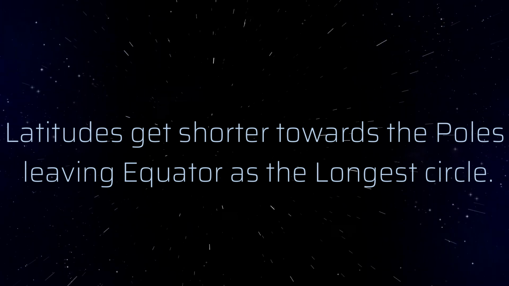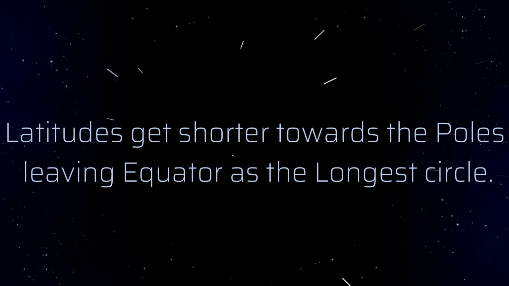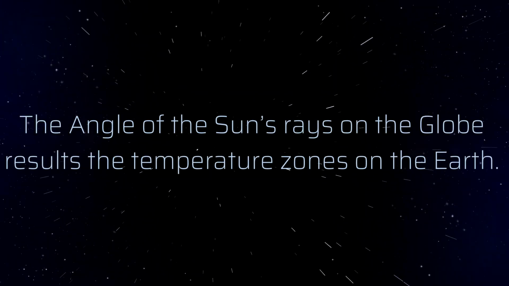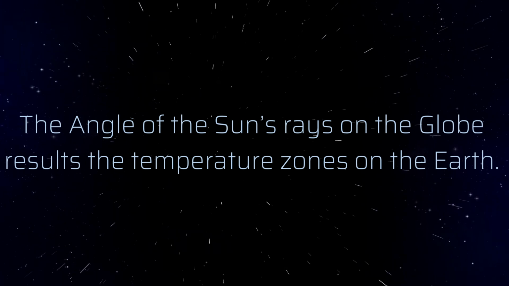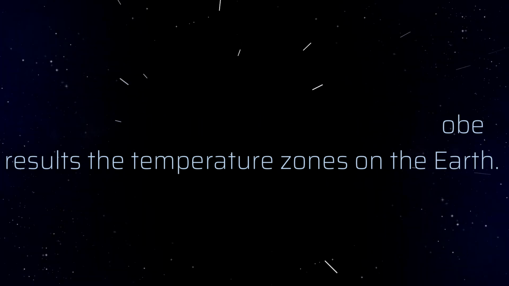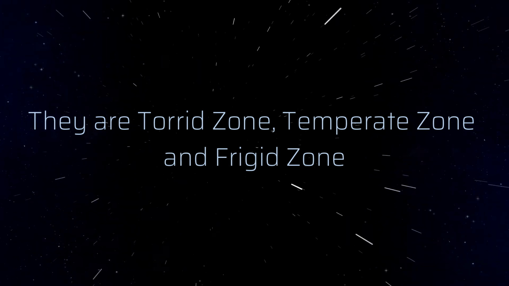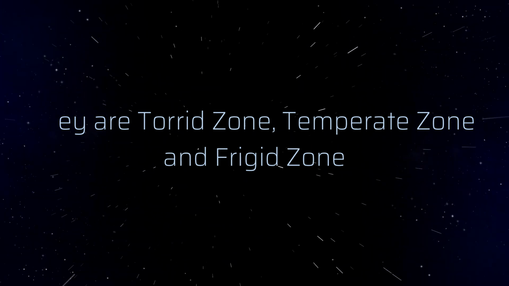Latitudes get shorter towards the poles, leaving the equator as the longest circle. The angle of the sun's rays on the globe results in the temperature zones on the earth. They are the torrid zone, temperate zone and frigid zone.